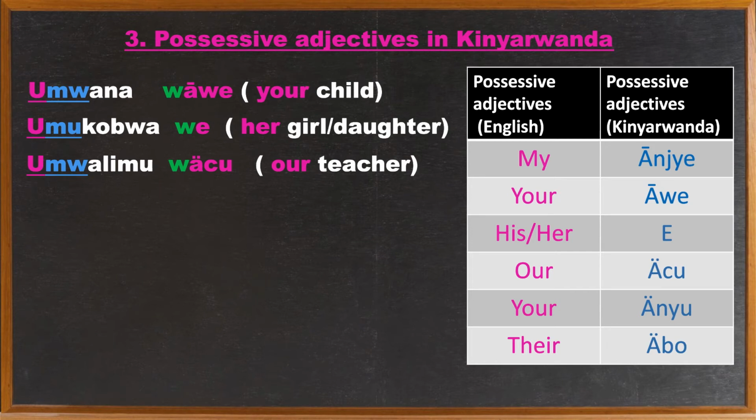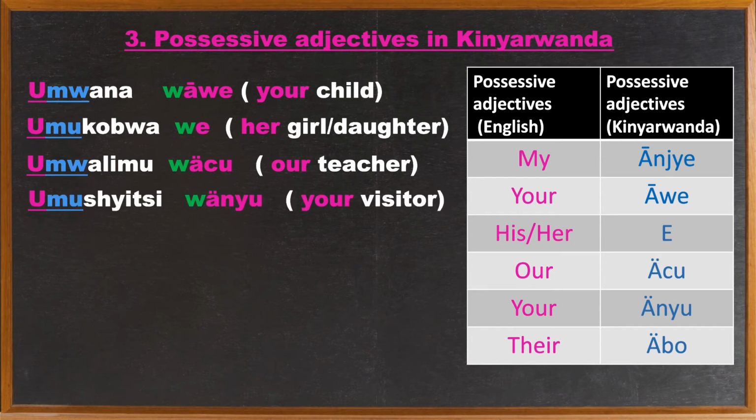And we also have umushitsi wanyu. That means your visitor. As you can see, your, in the second person plural, is anyu. So we modified that with w, and we obtained wanyu. So your visitor means umushitsi wanyu.